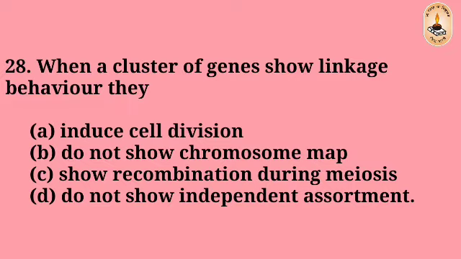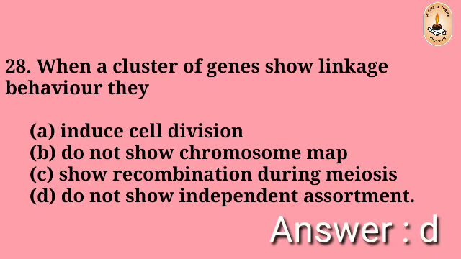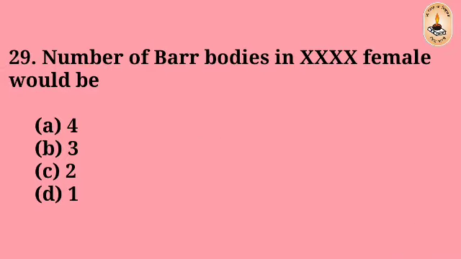Question number 28. When a cluster of genes show linkage behavior, they induce cell division, do not show chromosome map, show recombination during meiosis, do not show independent assortment. The right answer is D, do not show independent assortment.